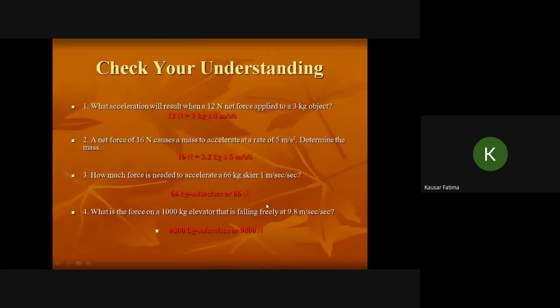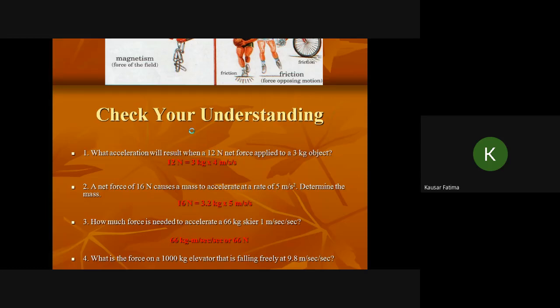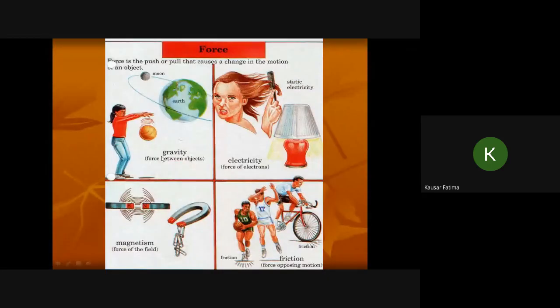Again, there are a few things to check your understanding, and I think answers are also given, so you can solve it later. Now there are types of forces: gravity, which causes bodies to fall towards it. The Moon revolves around the earth because of the gravitational force. Electrostatic force is the force of attraction or repulsion between charges.